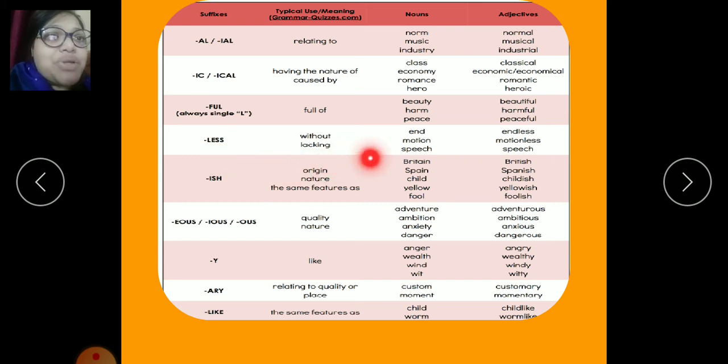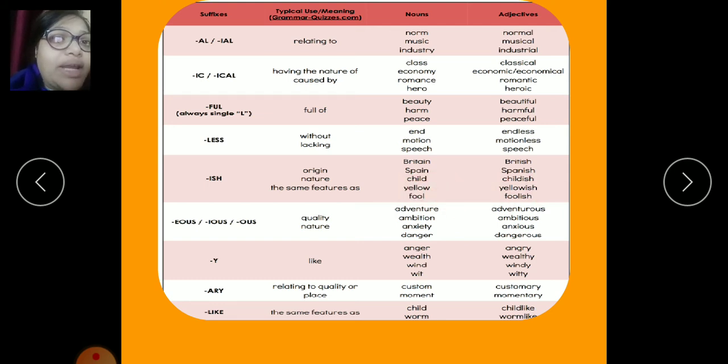Similarly, if we add less: endless, motionless, and speechless, to the nouns end, motion, and speech.